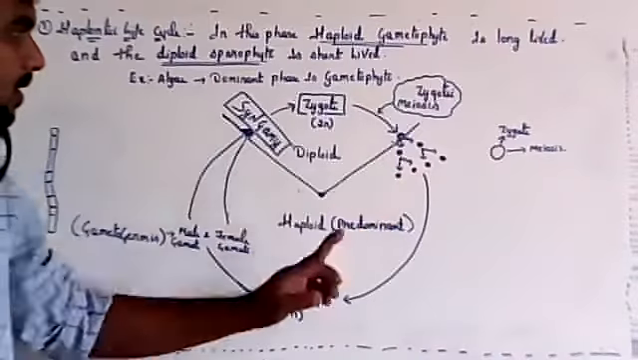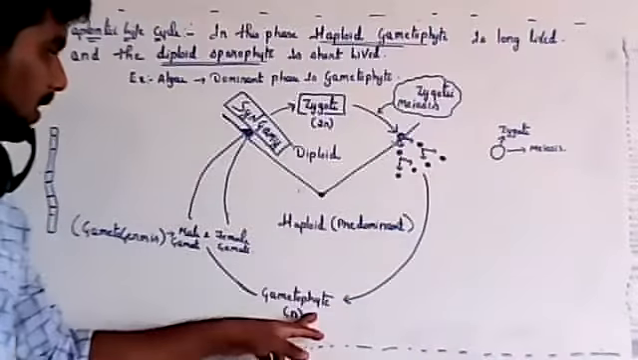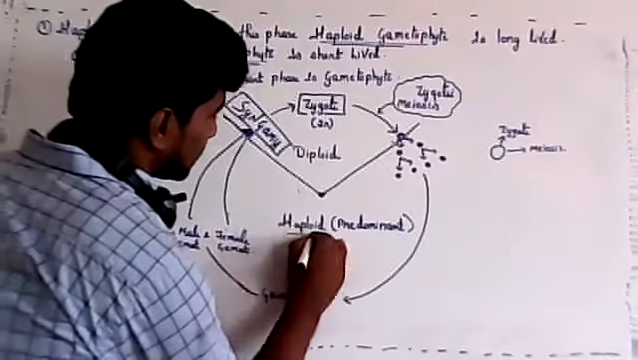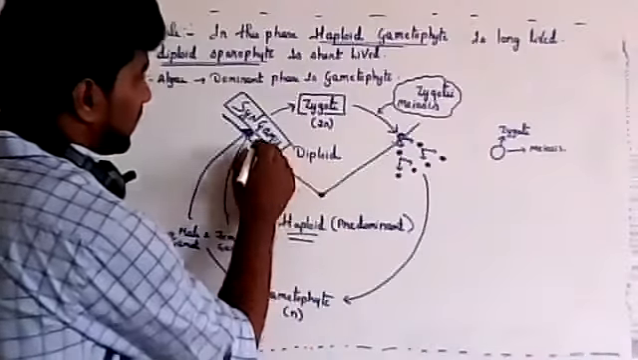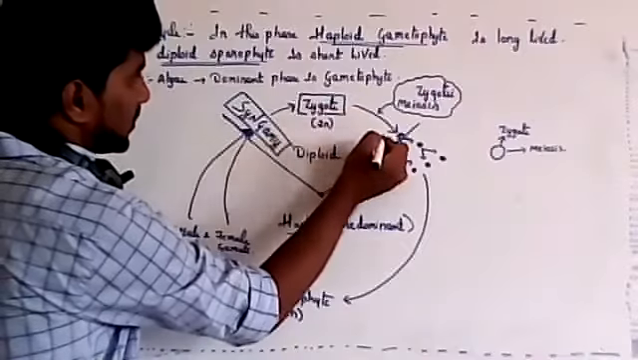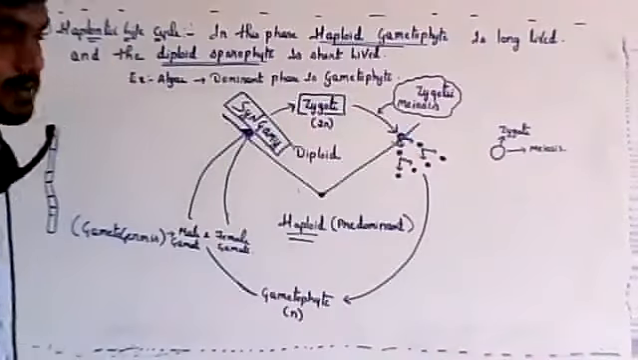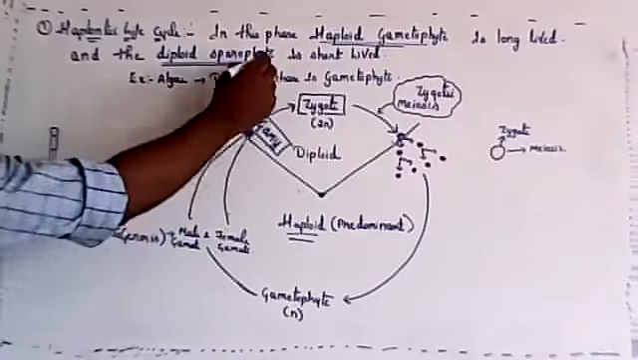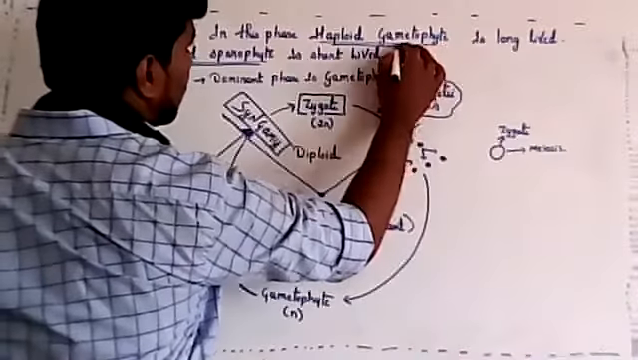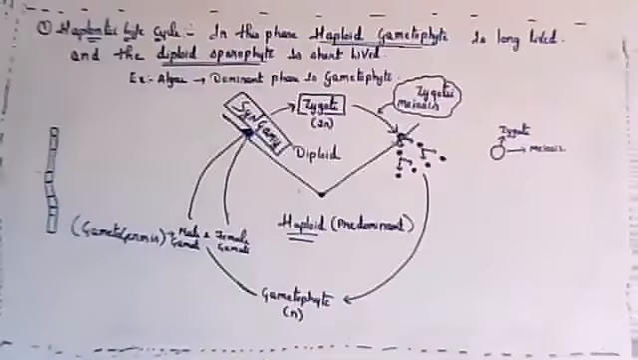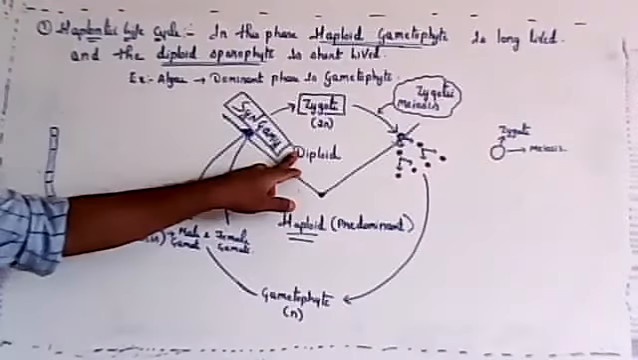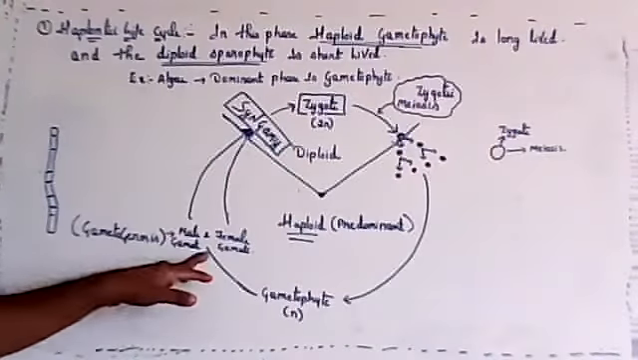It will give rise to a haploid spore, and again it will germinate into a gametophyte. So the dominating stage is haploid, and the diploid stage will remain for only a short amount of time. After formation of the zygote, meiosis takes place immediately. This is the haplontic life cycle. In this phase, the haploid gametophyte is long lived, and the diploid stage is formed only after fertilization.